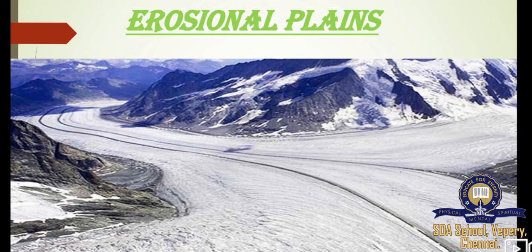They have undulating surface with isolated low hills. The West Siberian plain and the plains in the Aravalli region are examples of this erosional plains. Next we will see about the depositional plain.